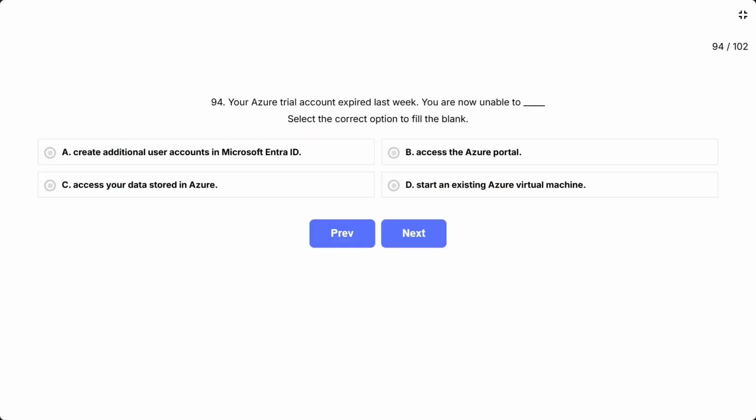Question 94. Your Azure trial account expired last week. You are now unable to blank. Select the correct option to fill the blank. The options are A, create additional user accounts in Microsoft Entra ID. B, access the Azure portal. C, access your data stored in Azure. D, start an existing Azure virtual machine.